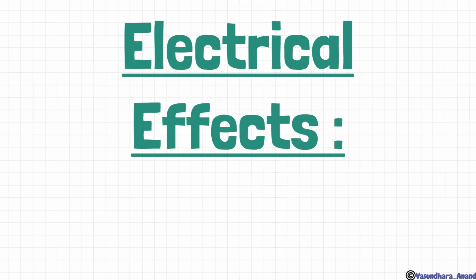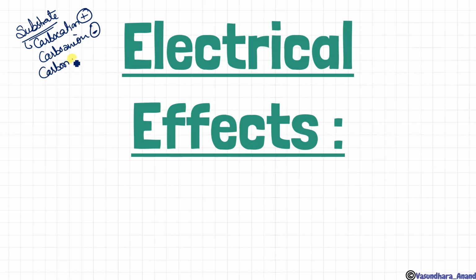Now electrical effects. So we have understood about the substrate. This is of three types, on which the reaction happens. That means carbocation, which is carbon having a positive charge, carbanion, which is carbon having a negative charge, and carbon free radical, which is neither having a negative charge nor a positive charge, rather it will have only one electron.